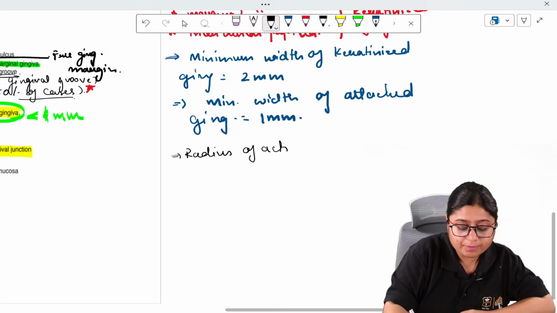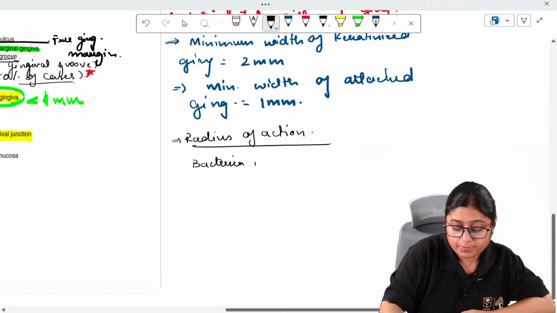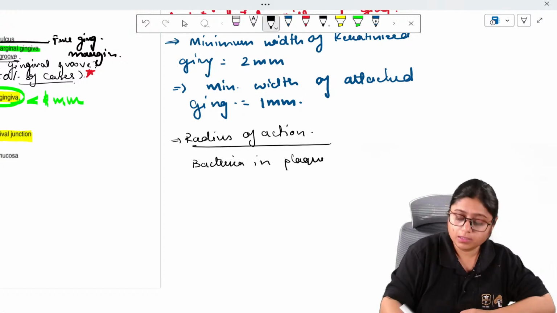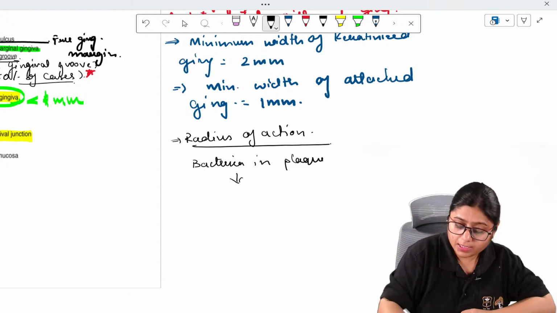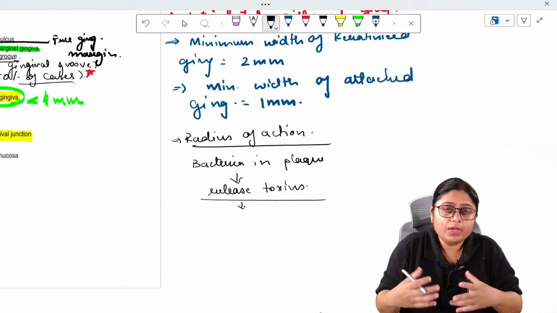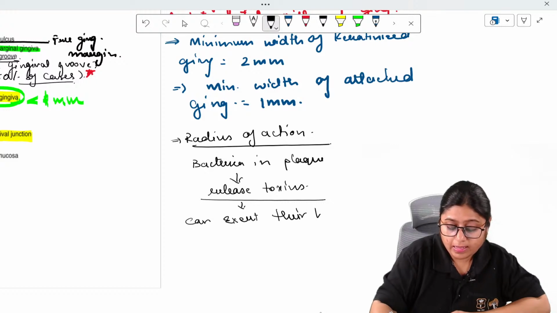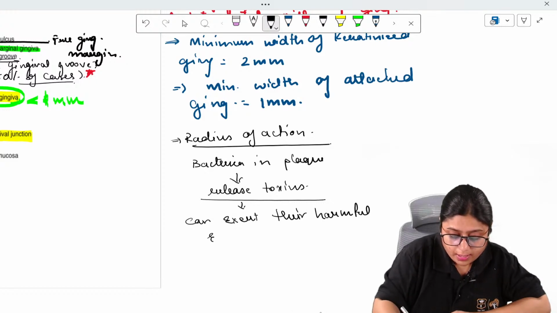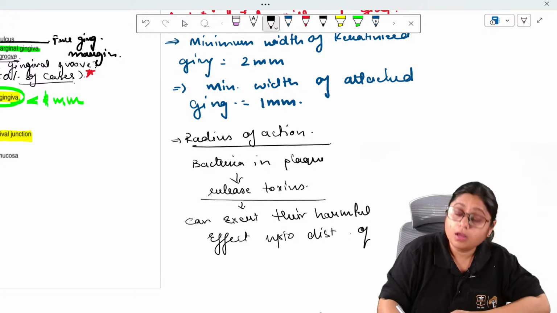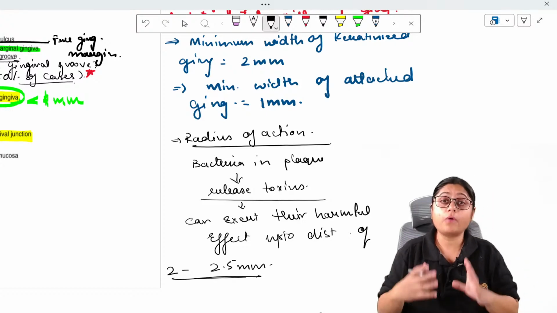Radius of action. What happens is the bacteria in the plaque release toxins, okay, and these toxins can exert their harmful effect up to a distance of 2.2 to 2.5 mm, and this is what is called the radius of action.